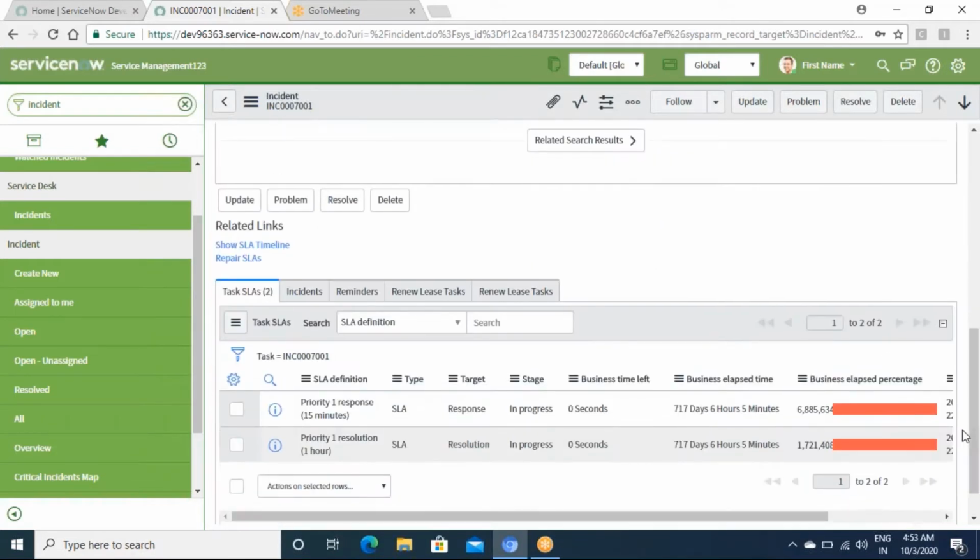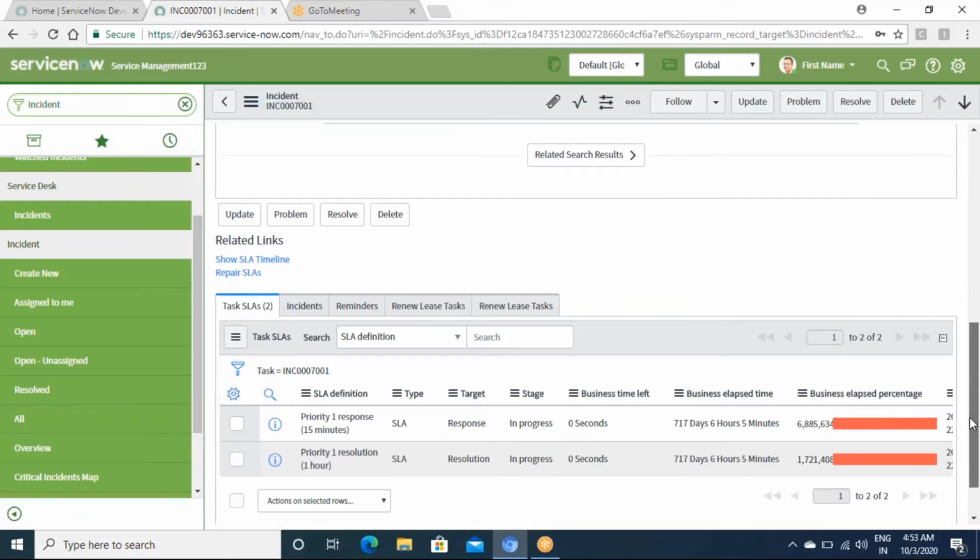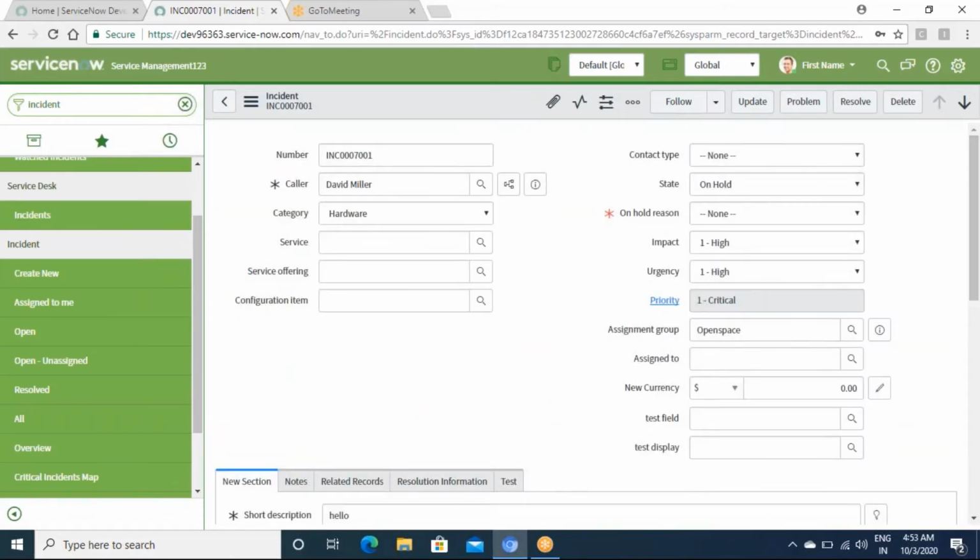So what are the various functions which you can perform on a form? This is something which we will cover under form. We'll cover something called tables. We will cover something called list. Number one will be the ServiceNow UI.